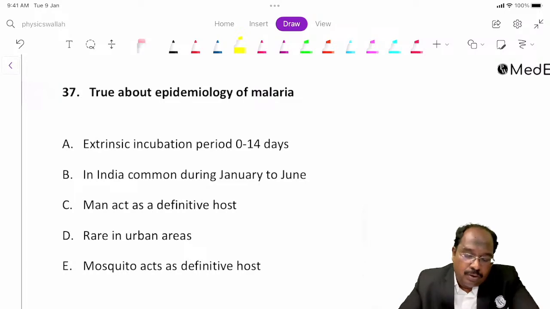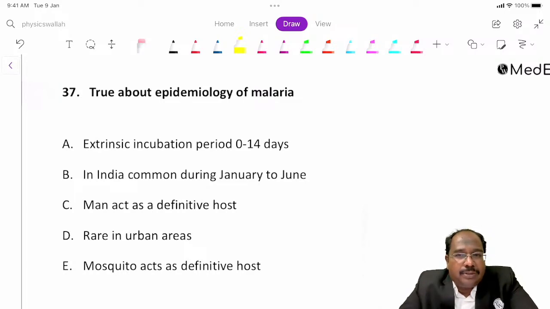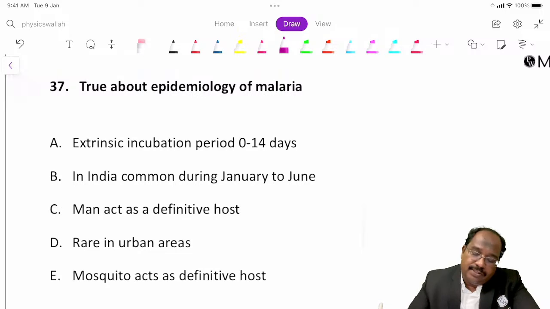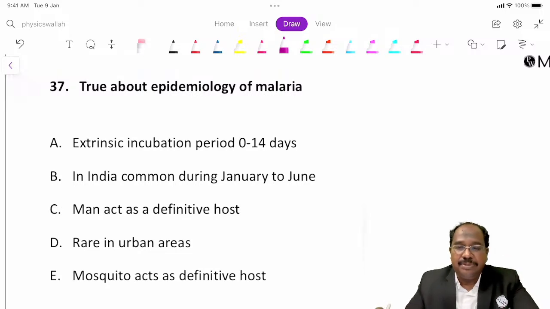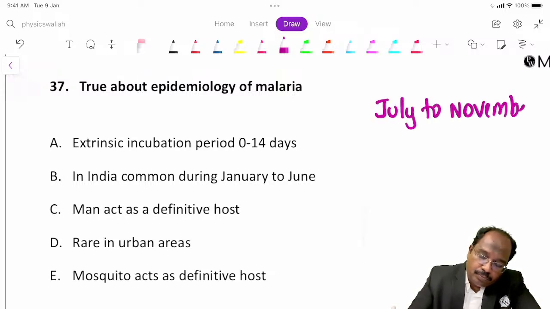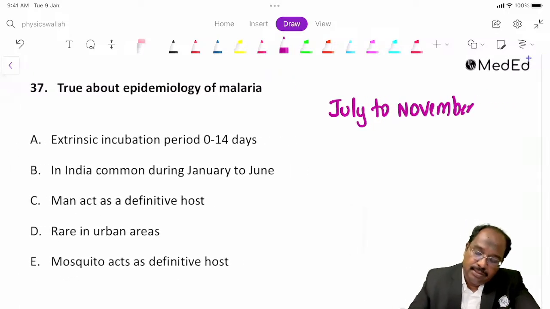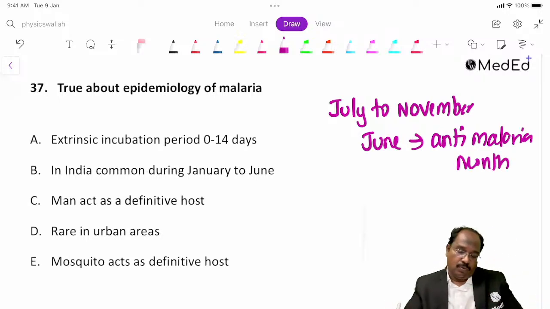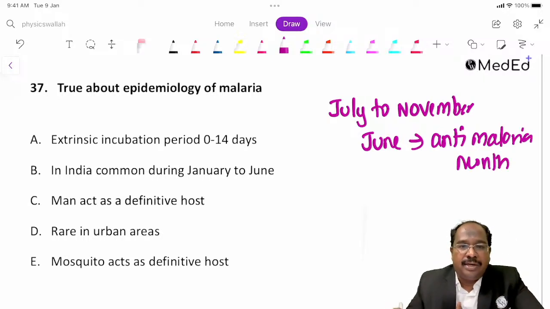Now, what is true about the epidemiology of malaria? We will see. First is, in India, the transmission season of malaria is July to November. This is the transmission season. June is considered as anti-malaria month.